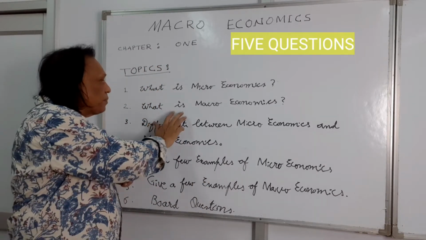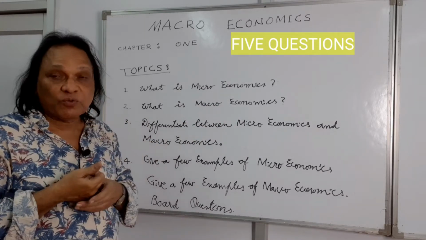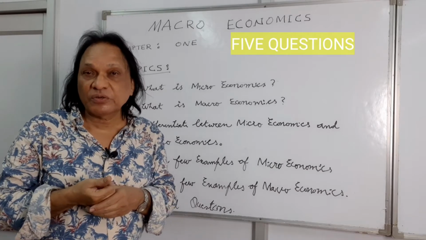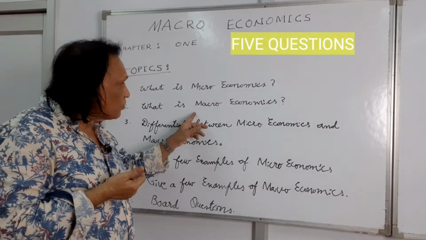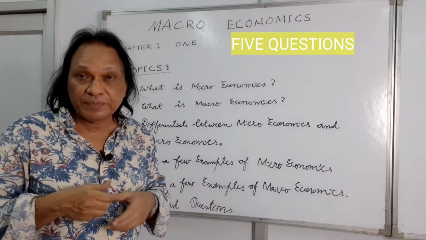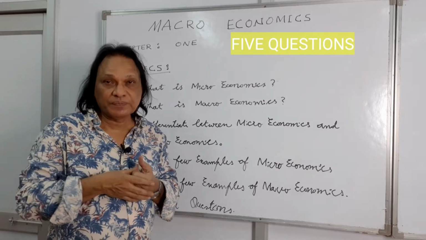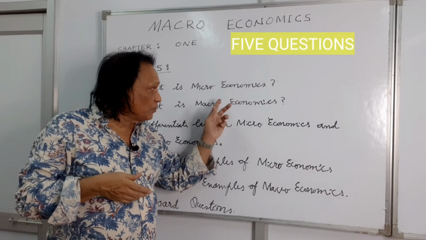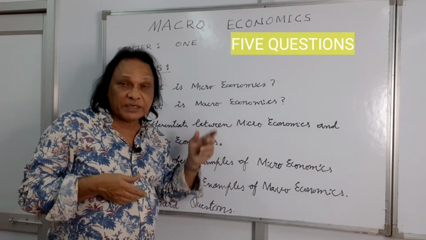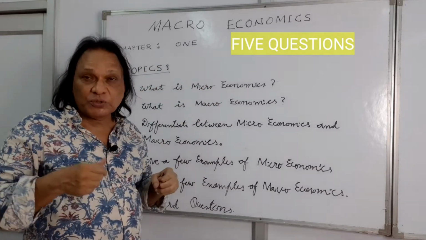And what is macroeconomics? Here also you are supposed to write 1 single sentence, not expected to write more than that. Macroeconomics deals with the aggregates of the economy. What do you mean by aggregates? Aggregate means totals. Same examples we carry forward. In microeconomics, we have seen the demand of a consumer.